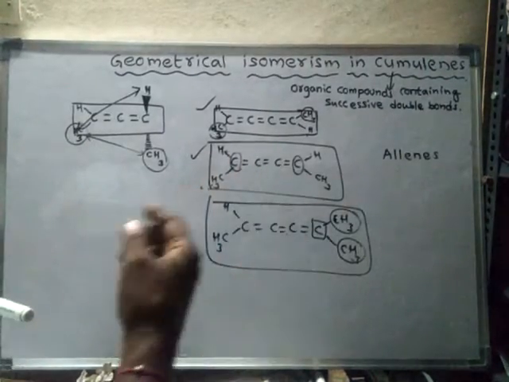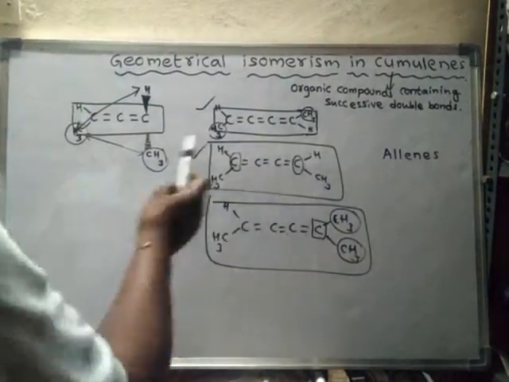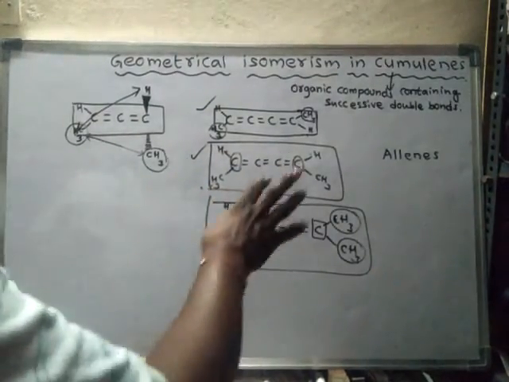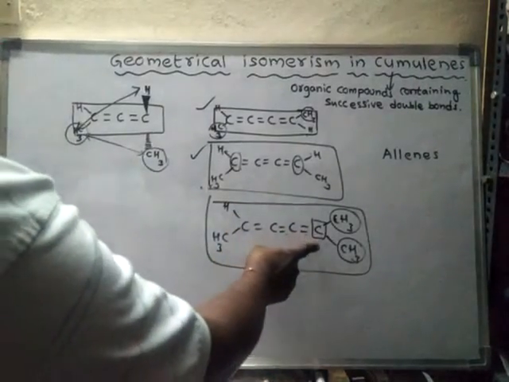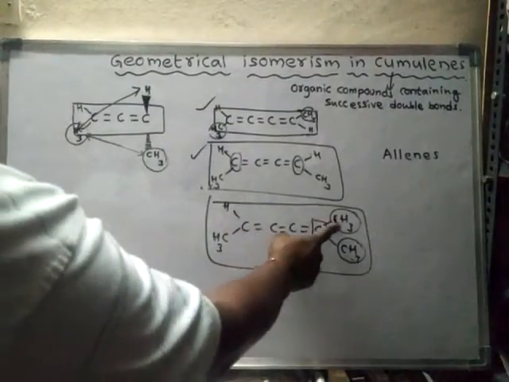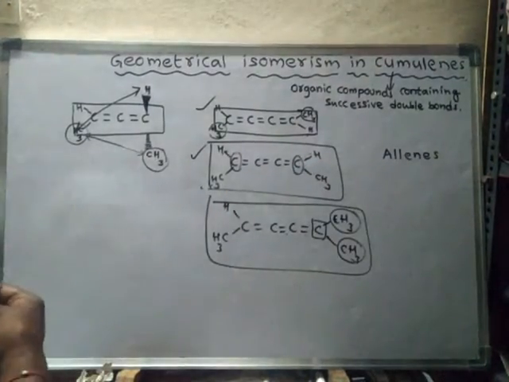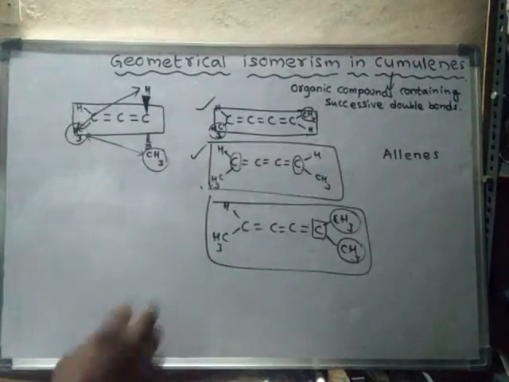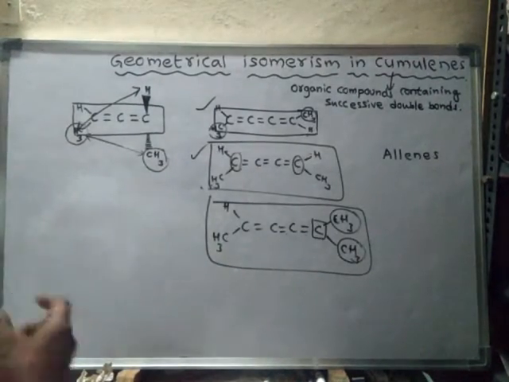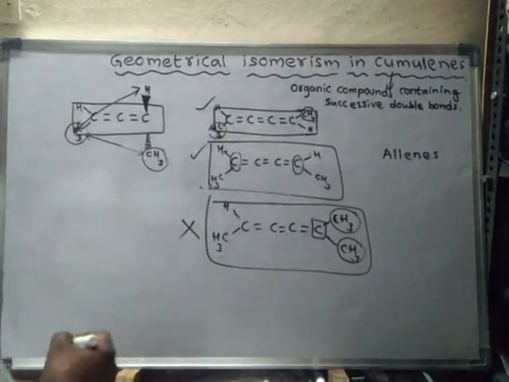So two conditions should be met. One is possessing an odd number of double bonds in the cumulene, and the second is that the terminal carbons should possess different groups or different atoms. Then only they show geometrical isomerism. Otherwise, they do not show geometrical isomerism. So here in this case, geometrical isomerism is not possible.